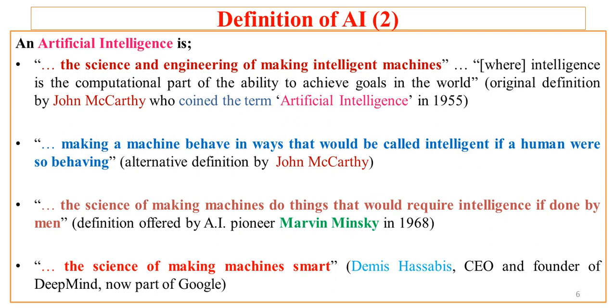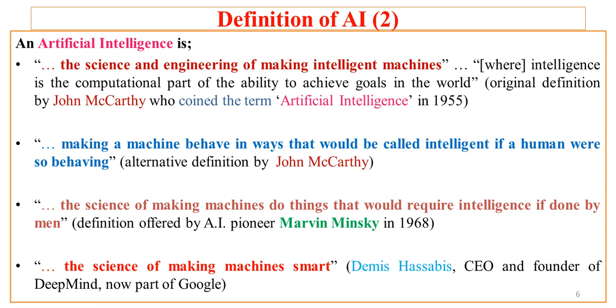This is the original definition given by John McCarthy, who coined the term artificial intelligence long back in 1955. According to John McCarthy, if science and engineering is making some machine intelligent, and that intelligence is driven by the computational part which makes the machine think, act and achieve the goal in the world, then that is nothing but artificial intelligence.